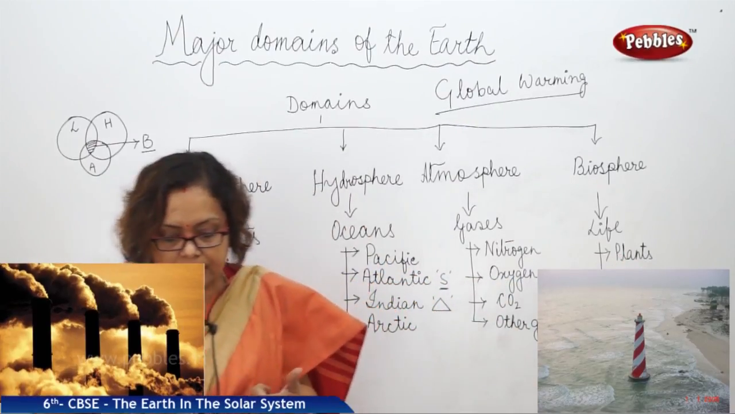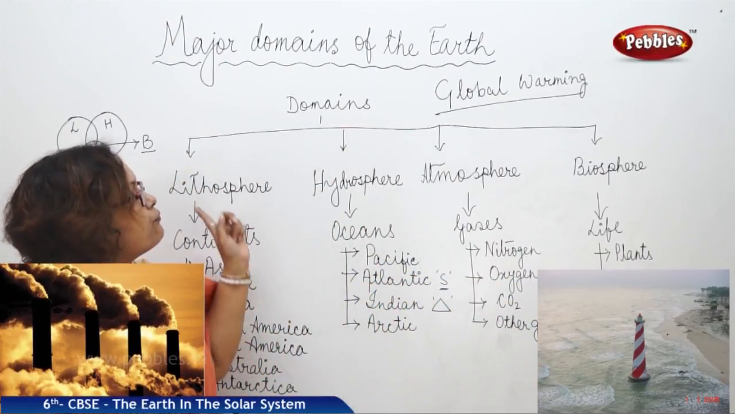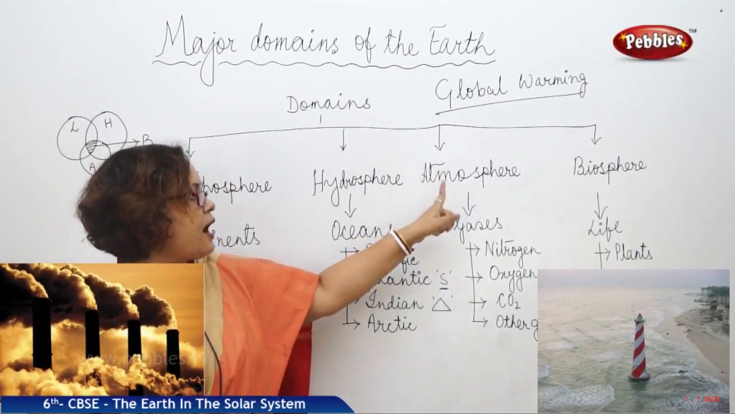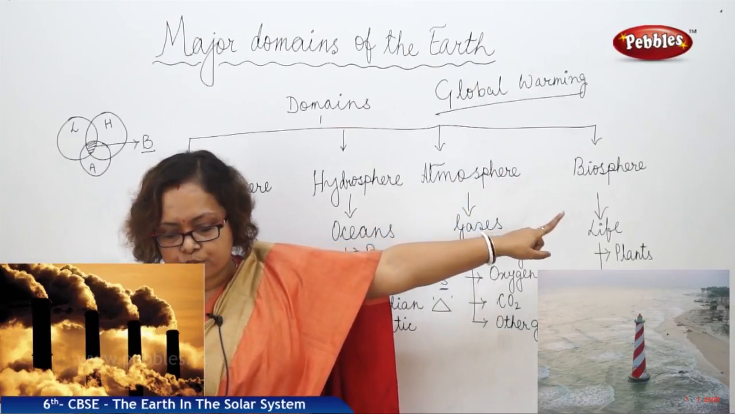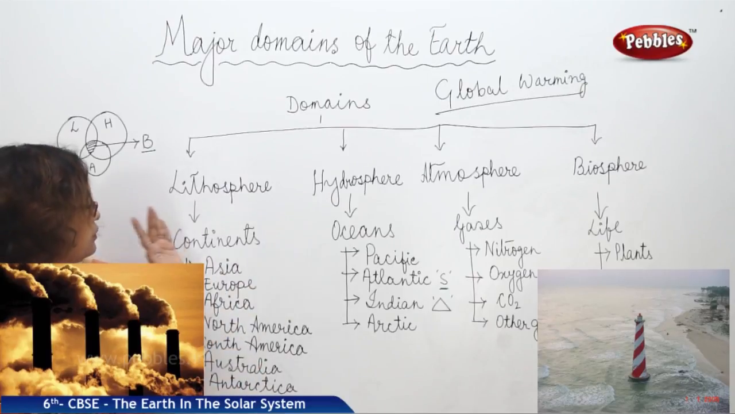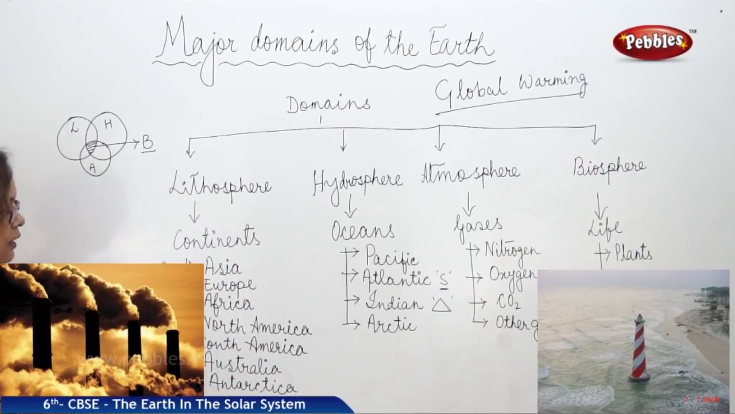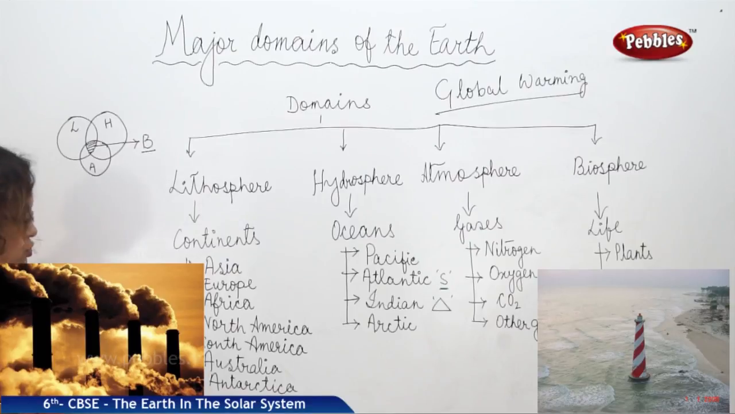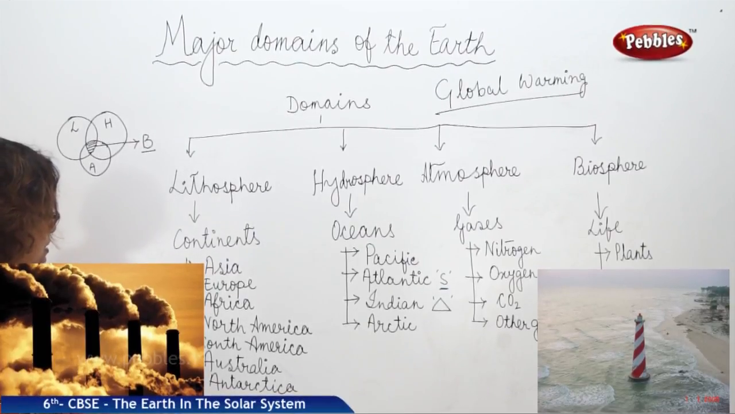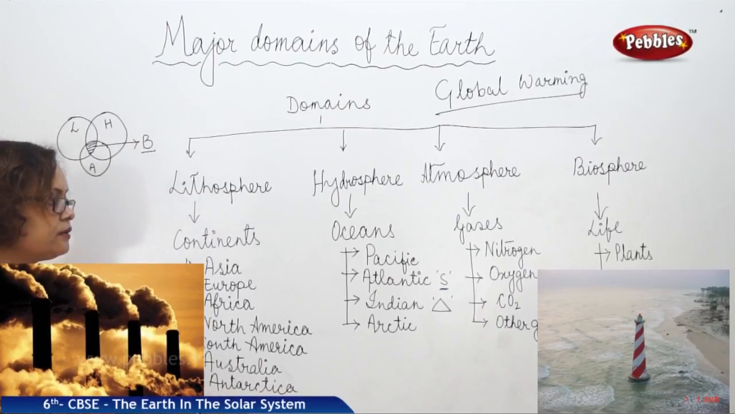Now let us take a quick recapitulation. What are the four major domains of the earth? They are lithosphere, hydrosphere, atmosphere and biosphere. The major continents of the earth are Asia, the largest one, Europe, the smallest one, Africa, the second largest one, then North America, the busiest continent, South America, Australia, and the frozen continent. Australia is an island continent and the frozen continent is Antarctica.